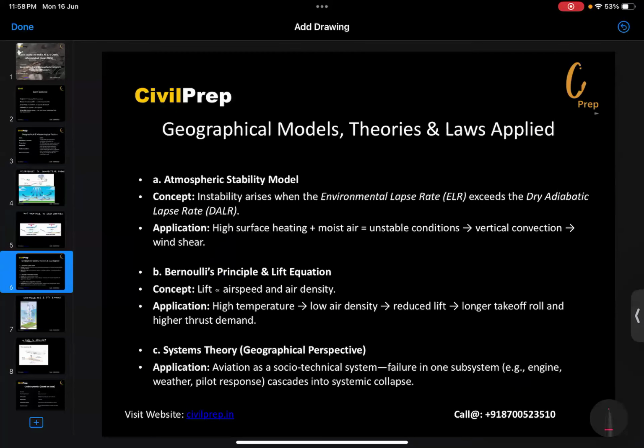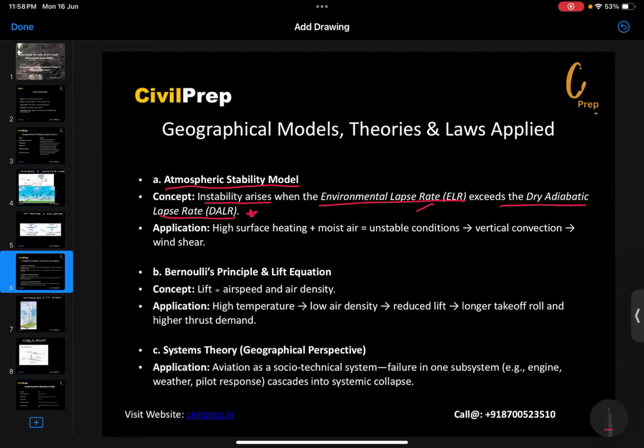Further, we'll be looking at the models and theories which can be applied here, that is the atmospheric stability model, which we have discussed. We'll just go through it. Instability rises when the environmental lapse rate exceeds the dry adiabatic lapse rate, which we have understood in the previous part.